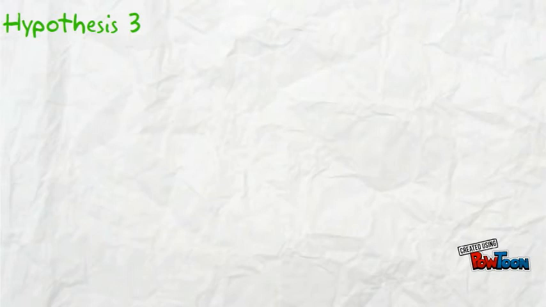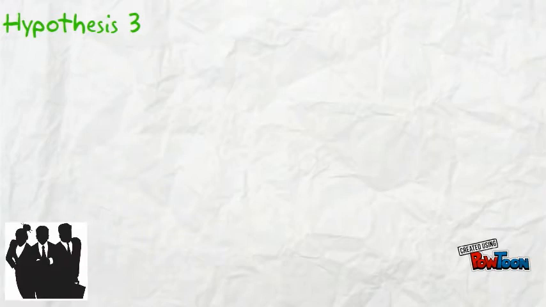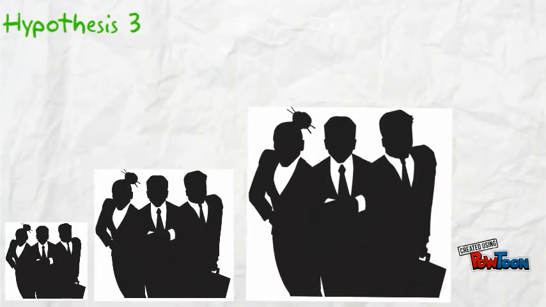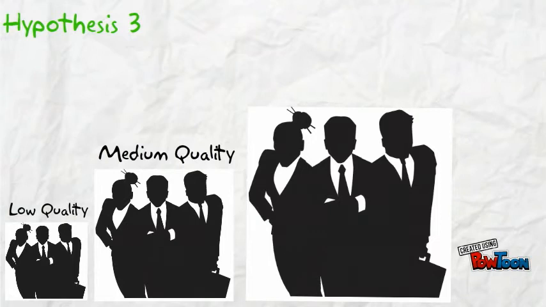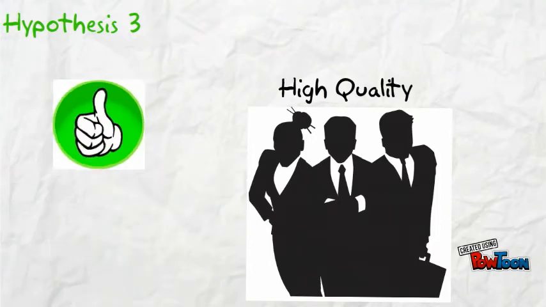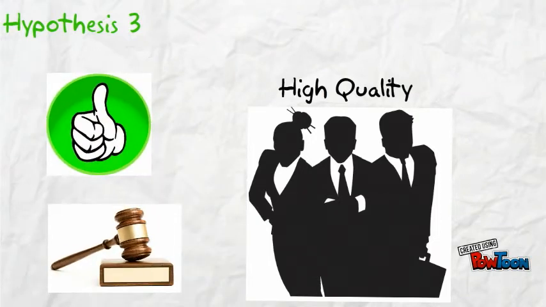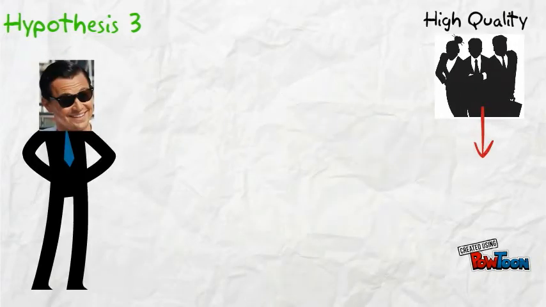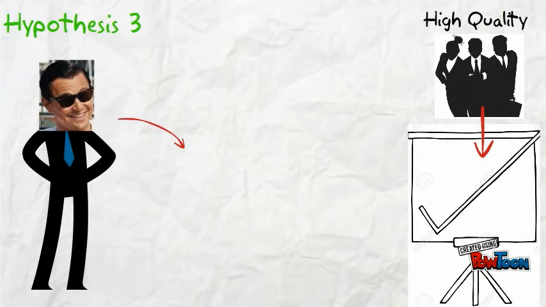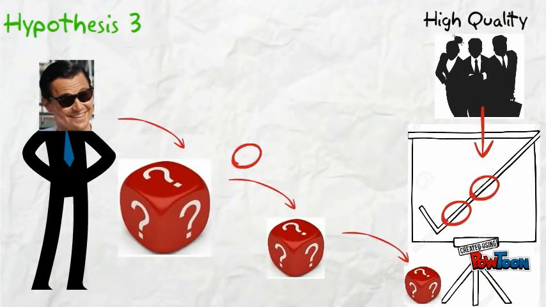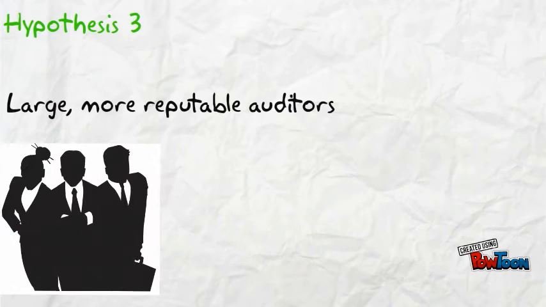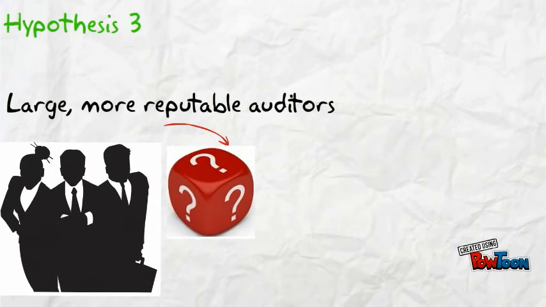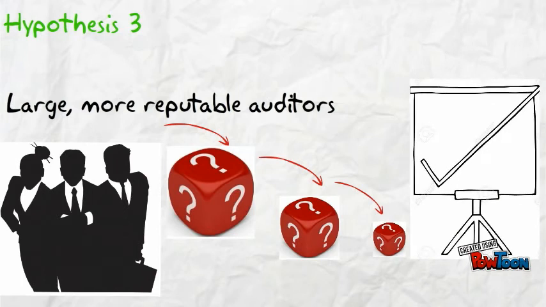The paper furthermore builds on the findings of D'Angelo, 1981, who suggested that larger, more reputable auditors have incentives to provide high-quality audits. This is because they want to protect their reputation and decrease their exposure to litigation. These incentives to provide high-quality audits may consequently reduce investors' uncertainty regarding the precision of reported earnings. The third hypothesis is therefore that large, more reputable auditors can reduce the precision uncertainty of reported earnings.